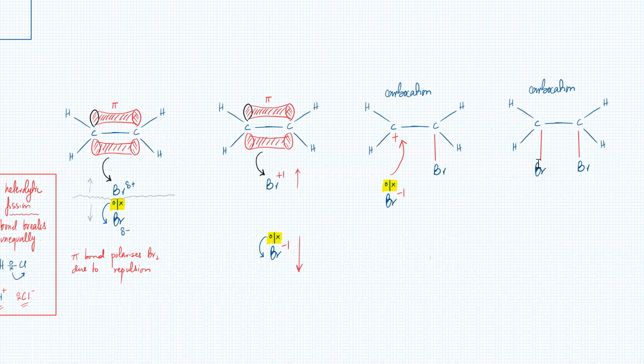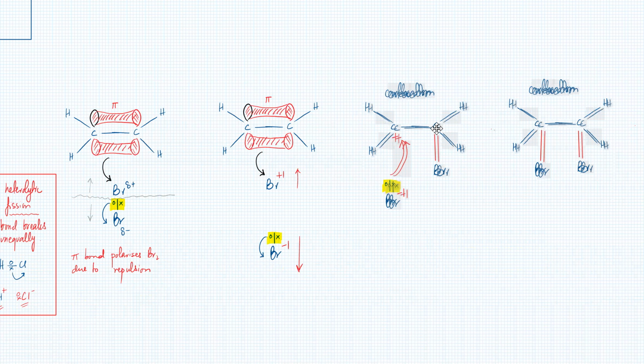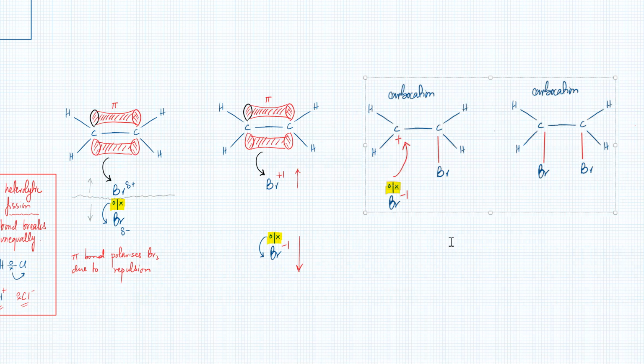Yes. So this is the entire mechanism of the reaction sequence. This is not the one that you're going to write or show in your CIE. This is just for explanation purposes. Just remember, you've got a pi electron cloud. The bromine over here is going to get polarized by that pi electron cloud. Bromine was not polar initially, but now it's polar. Why? Because the pi electron cloud is pushing the electrons in the bond, repelling the electrons.